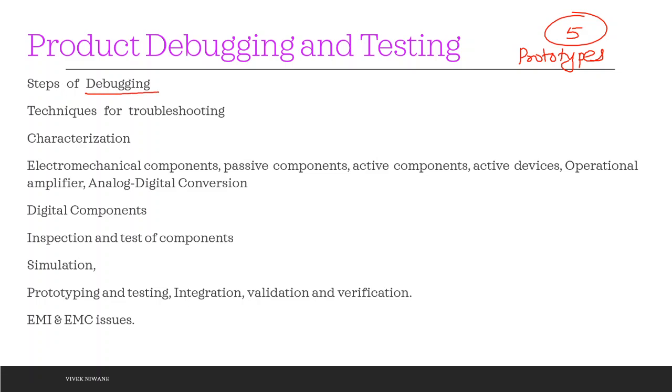What are the different steps of debugging, what are the different techniques for troubleshooting, how we can characterize or measure the input and output voltages, and what different kinds of components are used in electronic products. So electromechanical components, then passive and active components and active devices, then op amps, then ADC, all of them are a kind of introductory part.